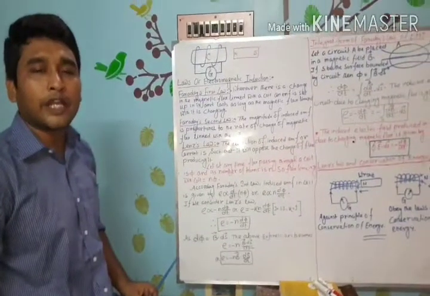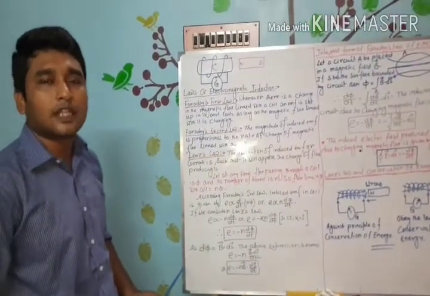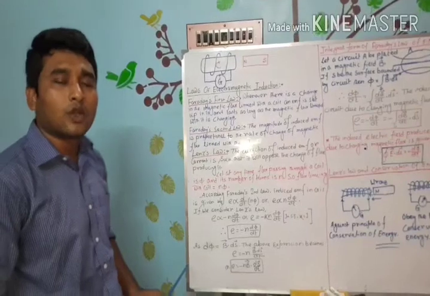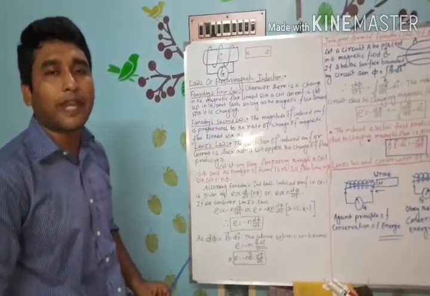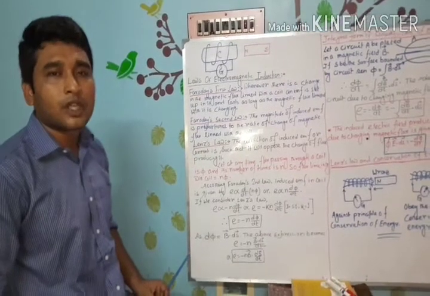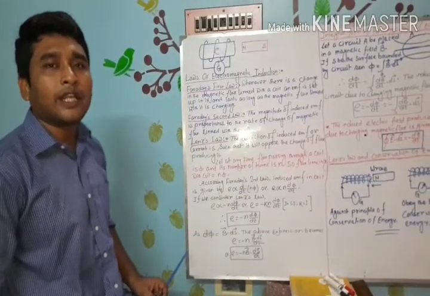My dear student of 12th Science, in my previous physics class, we discussed Faraday's experiment on electromagnetic induction. Faraday, during his experiment, observed certain things.